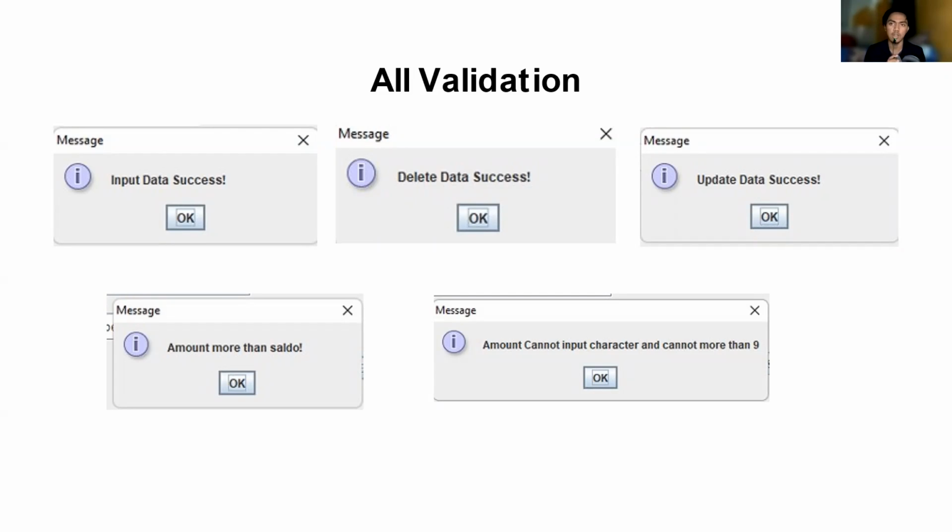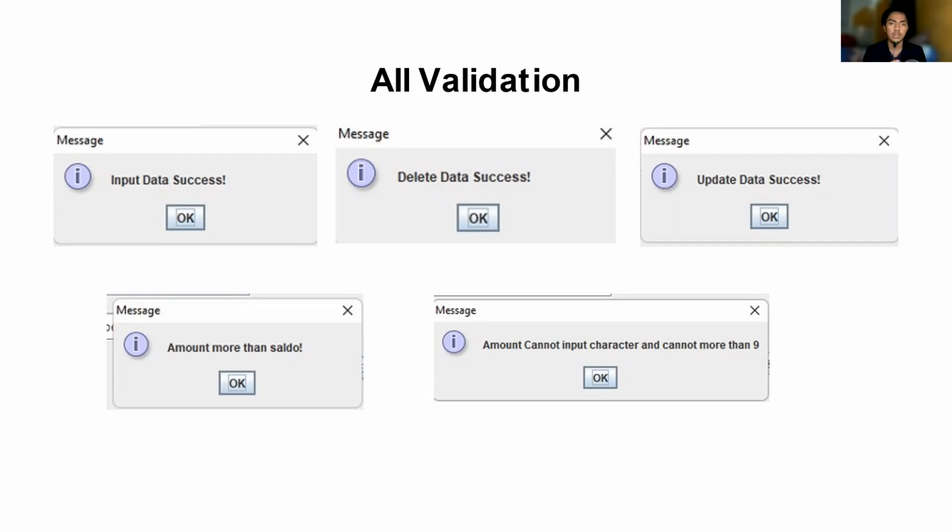And the next is update data success. This will appear if we succeed in updating the value inside the table that we want to change. And the next is the amount more than saldo data validation.